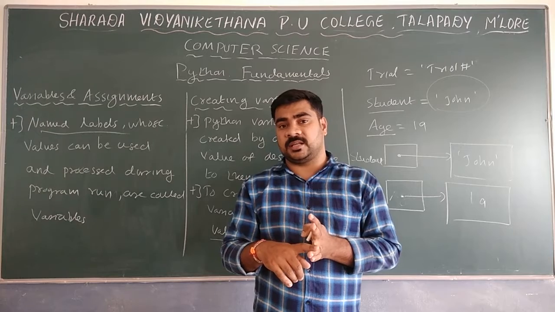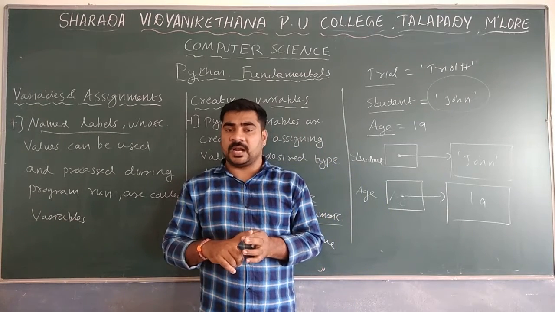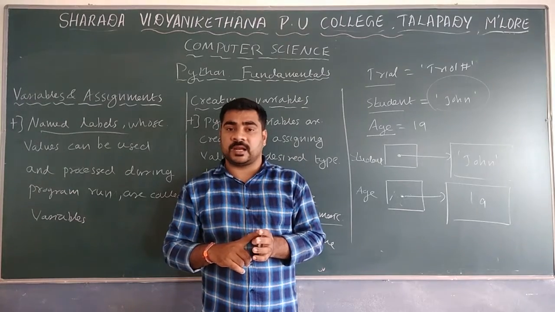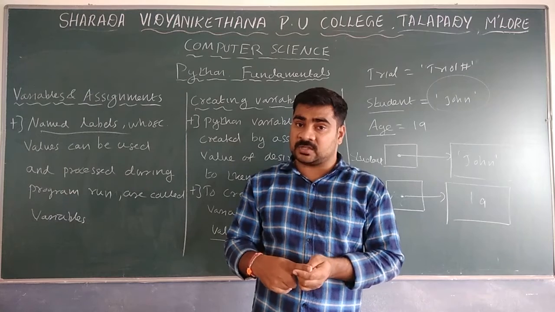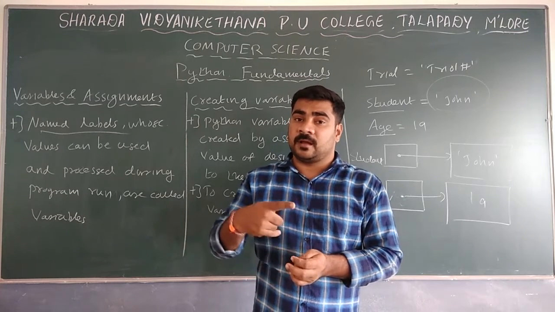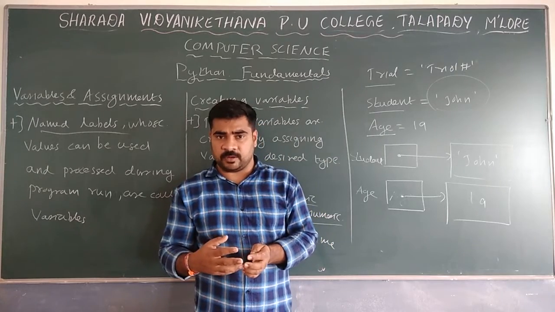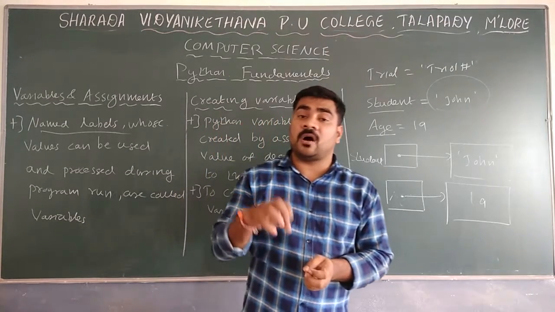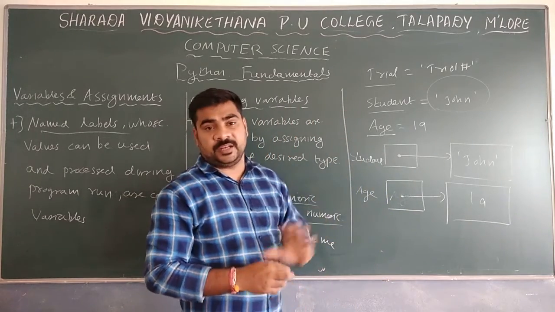Uppercase and lowercase are distinct. It should not start with a number. You can have numbers, alphabets, and only one special symbol, that is underscore. You can start with an underscore, or you can start with an alphabet. Keywords cannot be used. Space is not possible in between. These are the rules that should be followed when you name variables.